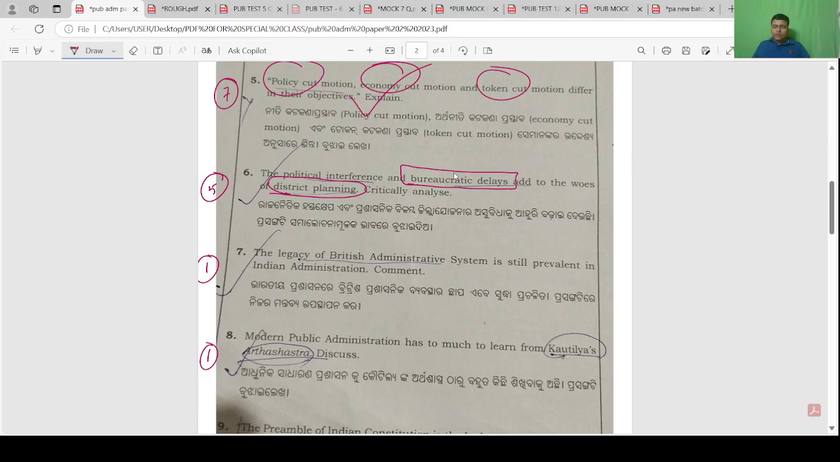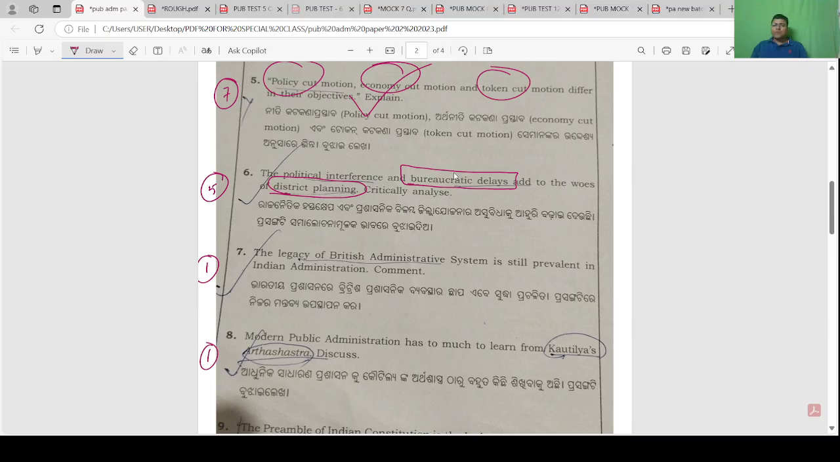the Zilla Parishad has a main say in district planning, but how bureaucratic delay, the presence of bureaucrats, the presence of IAS and other officials, and political interference add to the issues of district planning. So here you write district planning, the source of district planning: the 73rd CA, 74th CA Metropolitan Planning Committee, 73rd CA District Planning Committee. There is an article dedicated.